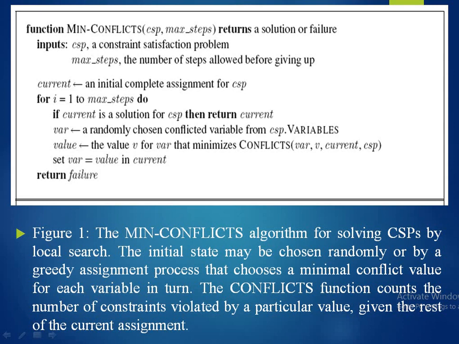So here is our figure 1, the min-conflicts algorithm for solving CSPs by local search. The initial state may be chosen randomly or by a greedy assignment process that chooses a minimal conflict value for each variable in turn. The conflicts function counts the number of constraints violated by a particular value given the rest of the current assignment. So here the figure shows the function min-conflicts.